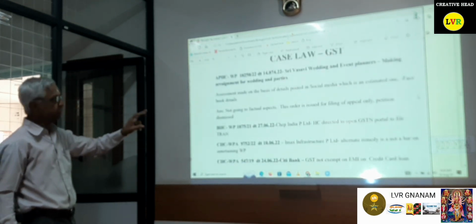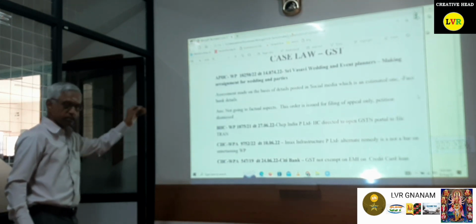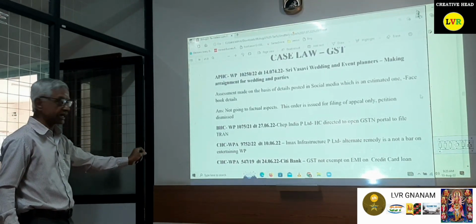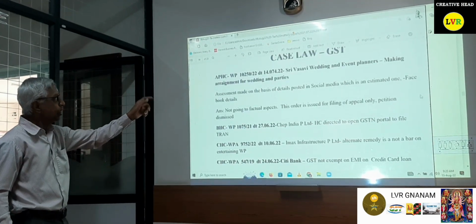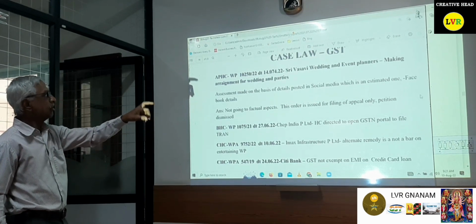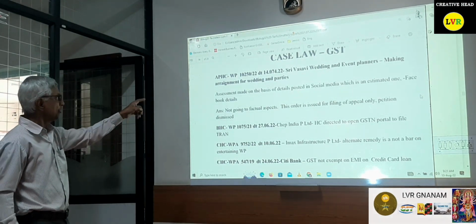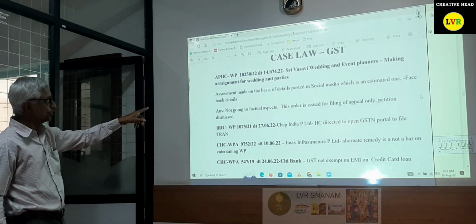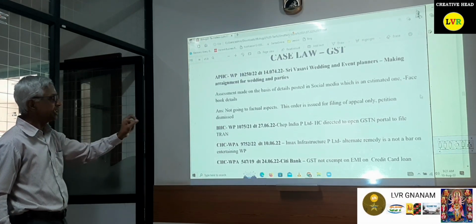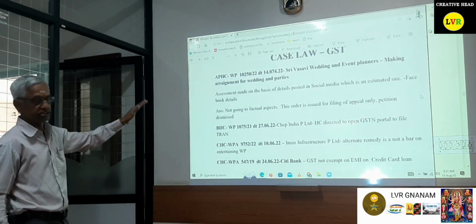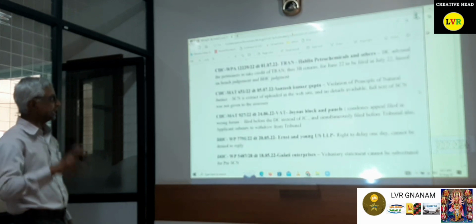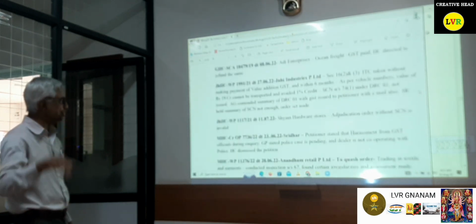So these are all the case laws. Regarding case laws, I have given them similarly, in alphabetical order of the High Court: Andhra Pradesh High Court, Bombay High Court, Calcutta High Court, etc. I have given the WP number and also the appellant name, and the gist of the case. For example, Andhra Pradesh High Court, WP number so and so, Sri Vasavi Wedding and Event Planners, making arrangements for weddings and parties. These are the gist. Please go through this. So many High Court judgments are here. Please go through the same. Then you can have an idea regarding the provisions.